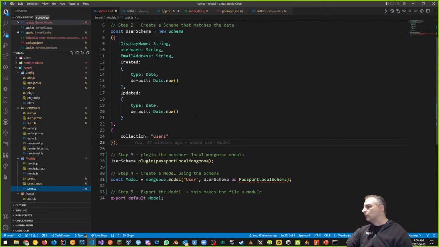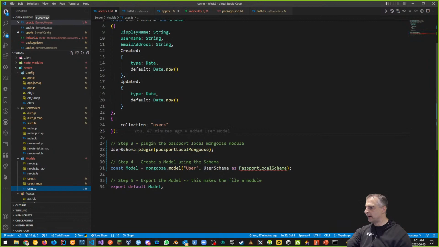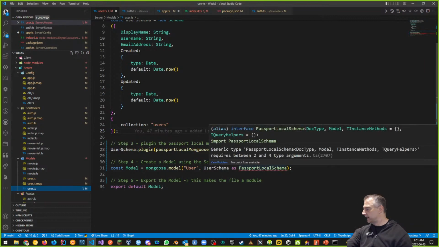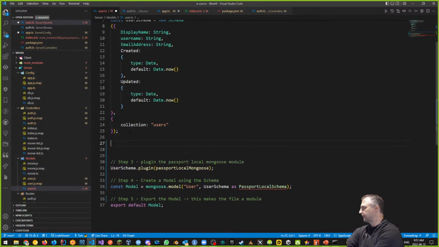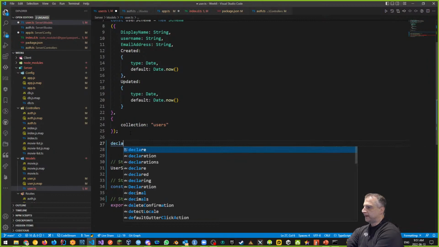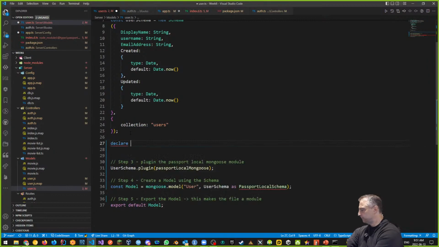What I want to do is start thinking about how I can change stuff before I export my model, as an example. Before I change my document, I want to change my user by declaring some information. So I can say something like this. Underneath here, I want to declare a global.